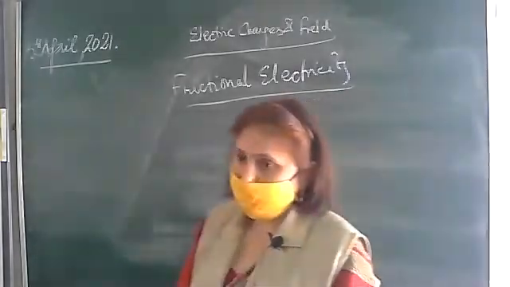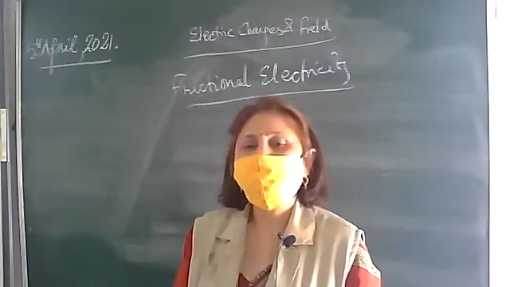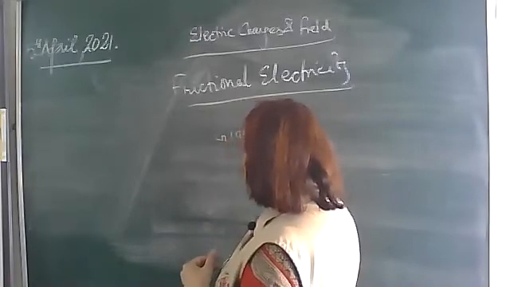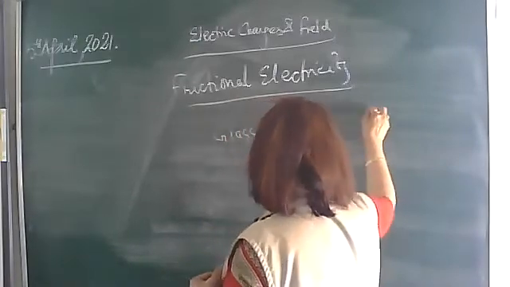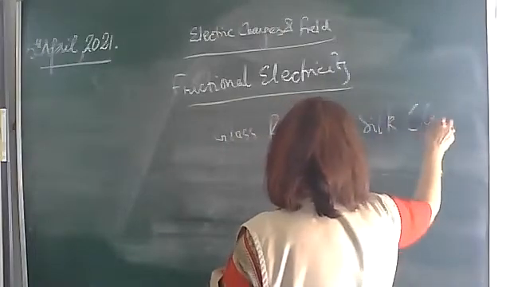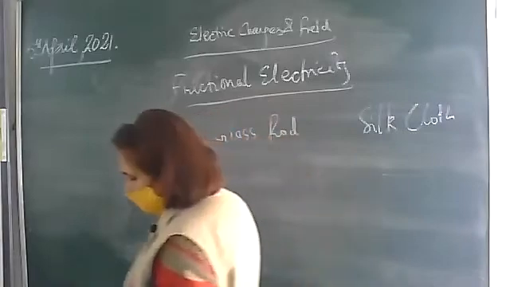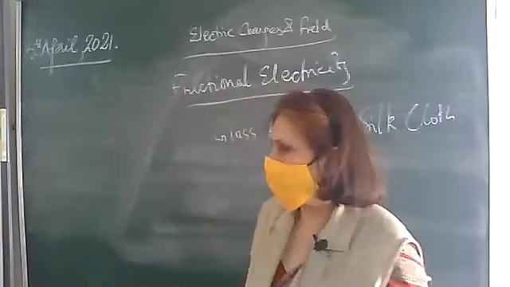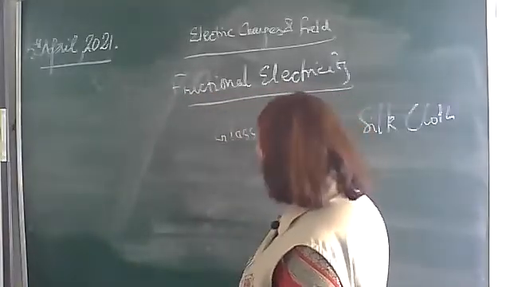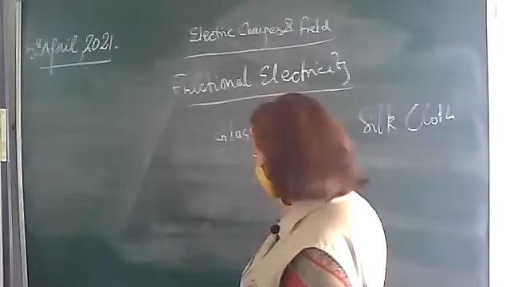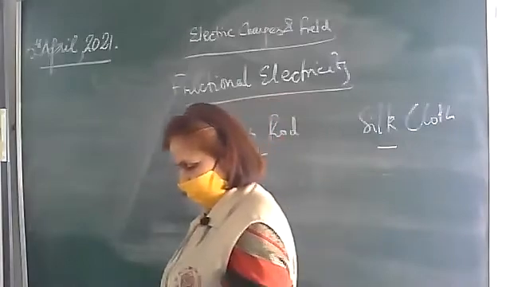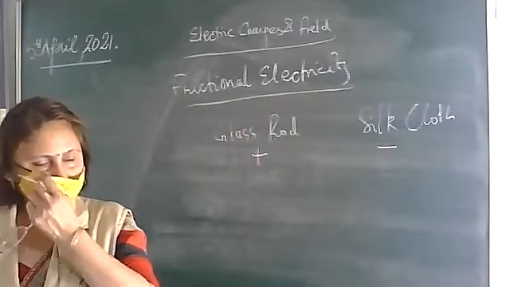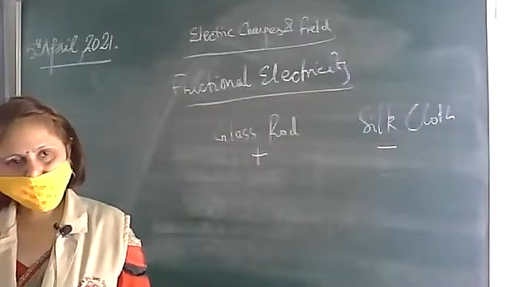Write down, for example, when a glass rod is rubbed with silk cloth, the glass rod acquires positive charge, and the silk cloth becomes negatively charged.